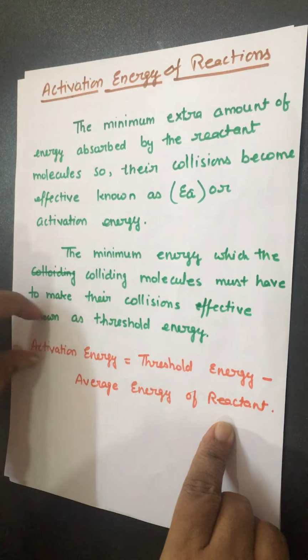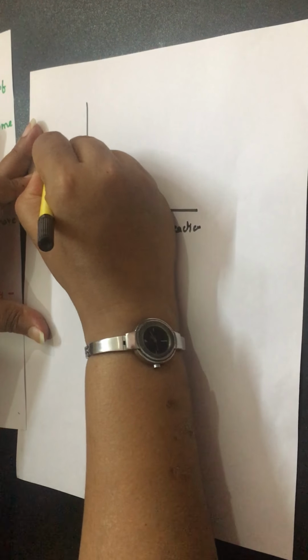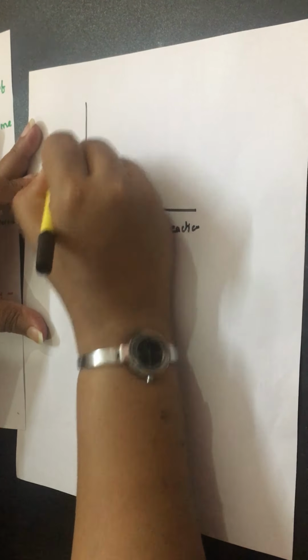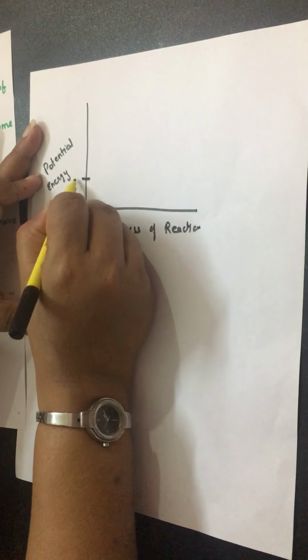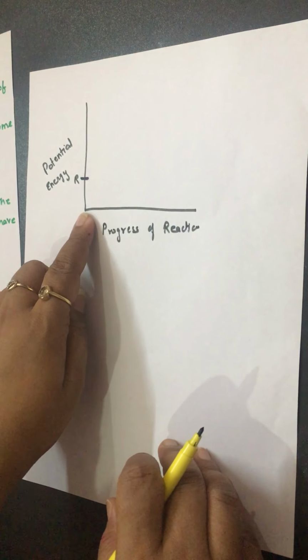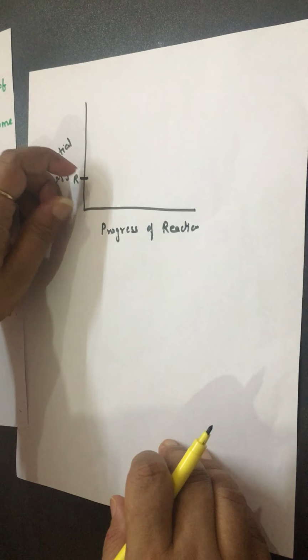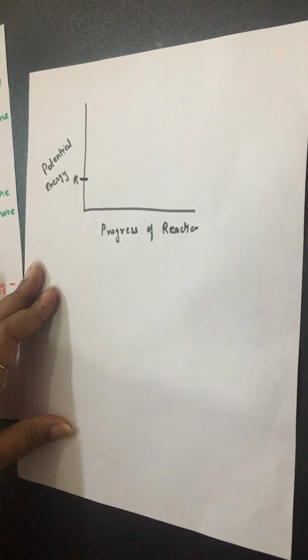This is the progress of reaction, and this one is potential energy. Let's suppose this is R, the energy of the reactant. We can't say that the energy of the reactant is 0. It is the energy of the reactant, this one. Now, this is not sufficient to convert into the product.